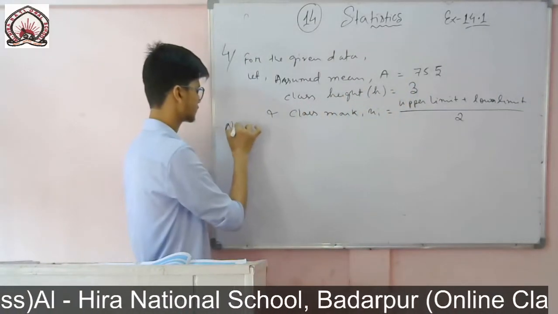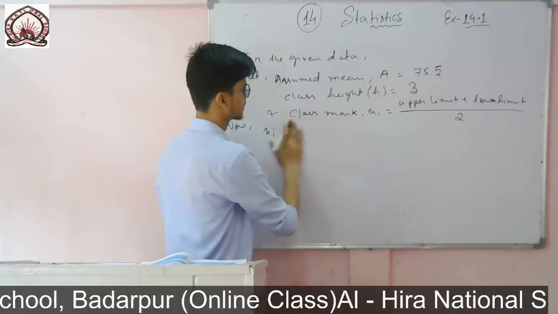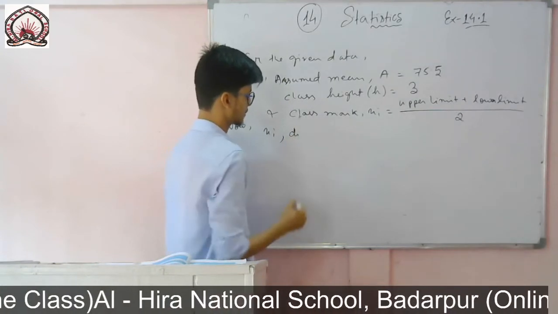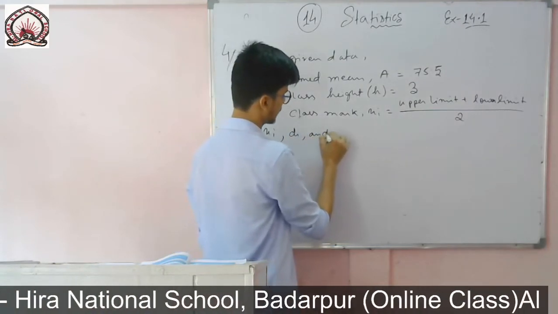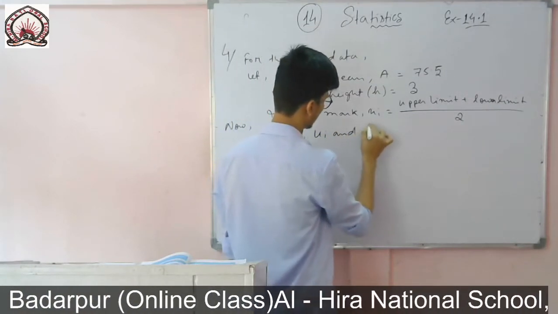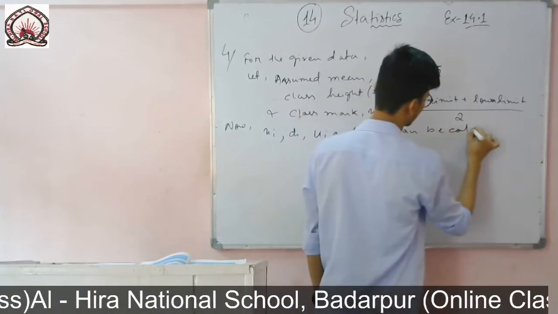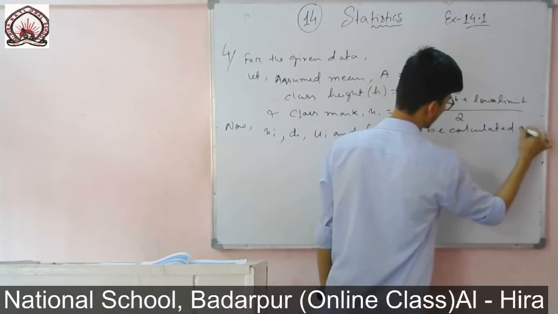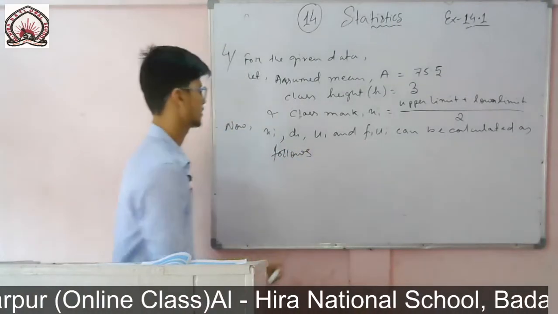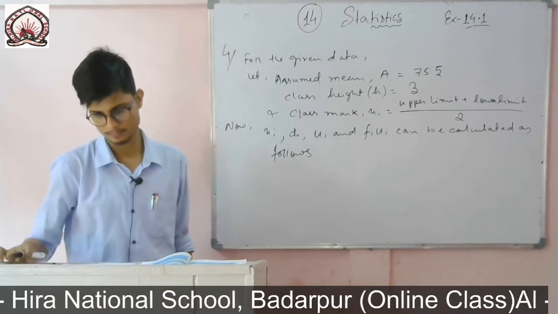So now xi, then we'll calculate the value of di, xi comma di comma ui and fi ui can be calculated as follows.